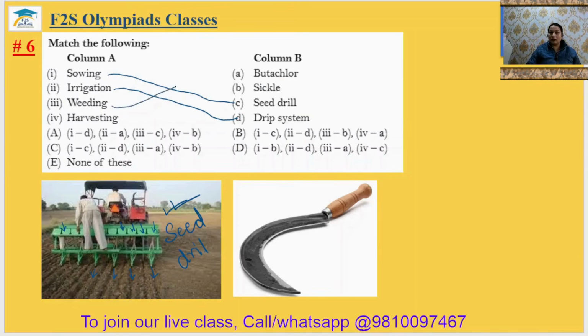So weeds can be removed using butachlor. Okay. Next is harvesting. Harvesting means cutting or collecting the plants which you have grown in the field after maturing. Harvesting can be done using a sickle, and this is the picture of the sickle. So by matching this, you can see 1C, 2D, 3A and 4B. It is in option number C. So the sixth answer will be option C.